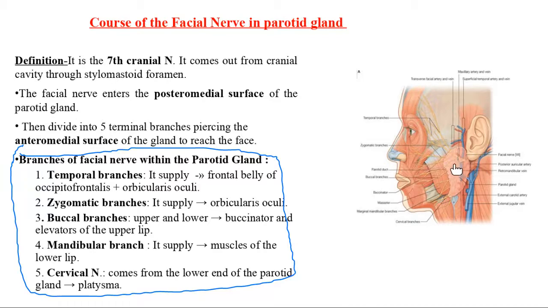Which are going within the parotid gland, that is the facial nerve, the vein, and the external carotid artery. All these structures go inside, and the facial nerve comes outside the anterior border. And these are the branches: temporal, zygomatic, buccal branches, mandibular branch, and the cervical branches. Here you just remember the names of the branches of the facial nerve.